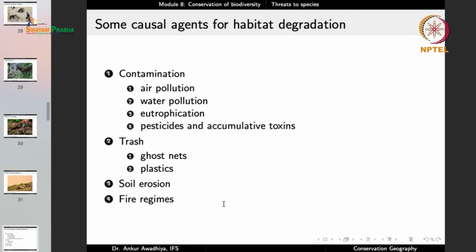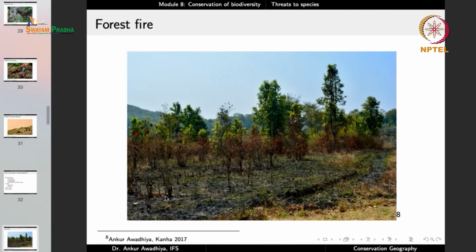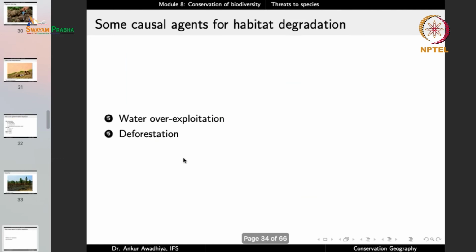Then fire regimes. When the forests get burnt, this is again habitat degradation, because the quality of the habitat has gone down.